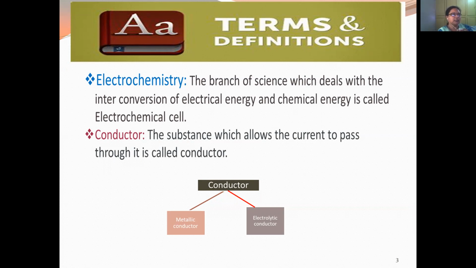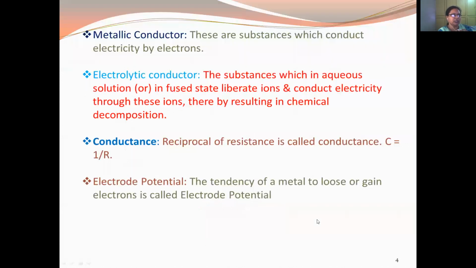A conductor is a substance which allows current to pass through it. Conductors can be of two types, metallic and electrolytic. A metallic conductor conducts electricity by electrons. An electrolytic conductor conducts through ions. Conductance is the reciprocal of resistance, or the property of a substance which allows current to pass through it, and C is equal to 1 by R.